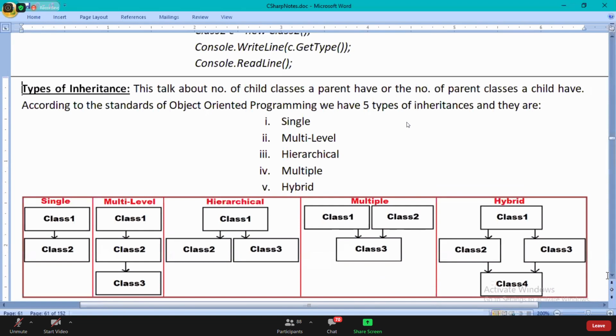They're called single inheritance, multi-level inheritance, hierarchical inheritance, multiple inheritance, and hybrid inheritance.